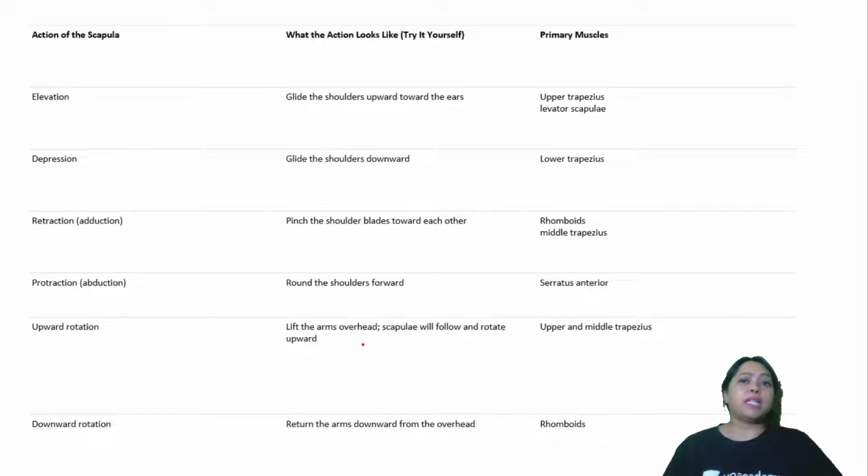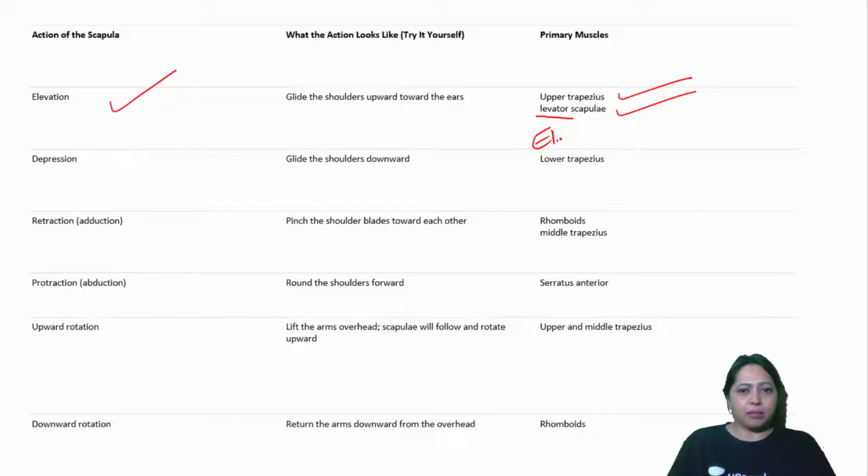We have some of the muscles that do this action. We have elevation. Let's see, elevation is done by which one? Here there is trapezius and levator scapulae. See, levator, elevator. What is elevator? Takes you up, no? So elevation is levator.